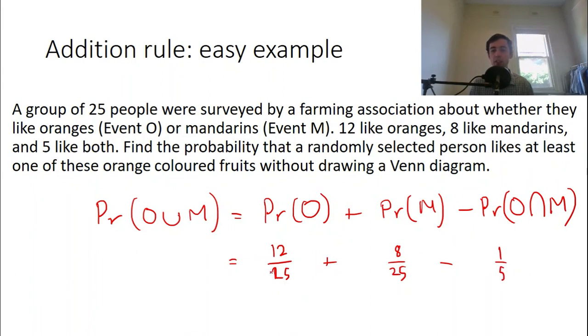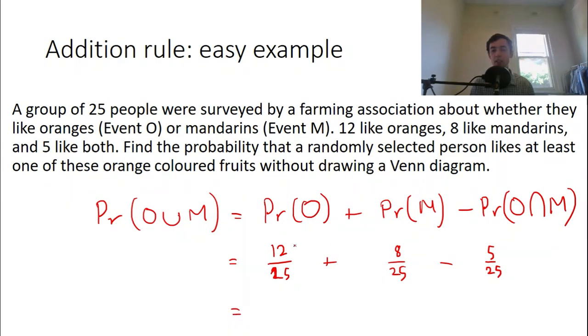But then hopefully you notice that it's now harder to add and subtract these fractions because now this has a different denominator to these two. So that's not good. We actually want the original fraction, 5 over 25. And now they all have the same denominator. You don't need to simplify any of them.